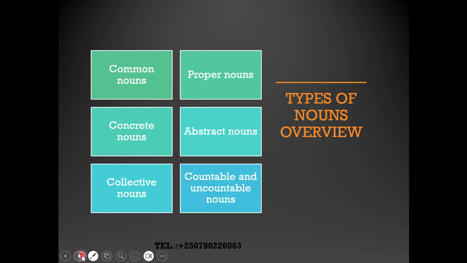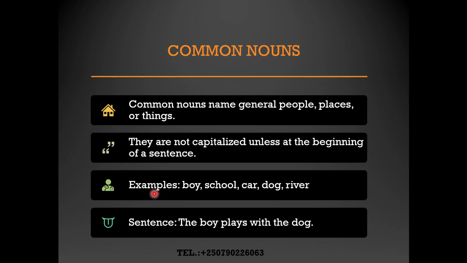First one is common nouns. The second one, proper nouns, then concrete nouns, abstract nouns, collective nouns, countable and uncountable nouns. So those are the six types of nouns I have prepared for you this time. So make sure we are together. We are going now to be heading one by one.